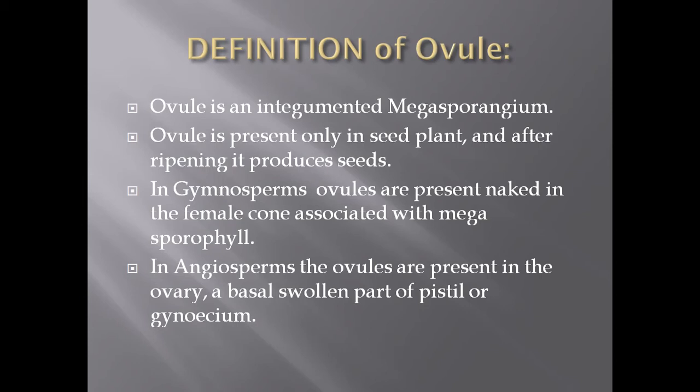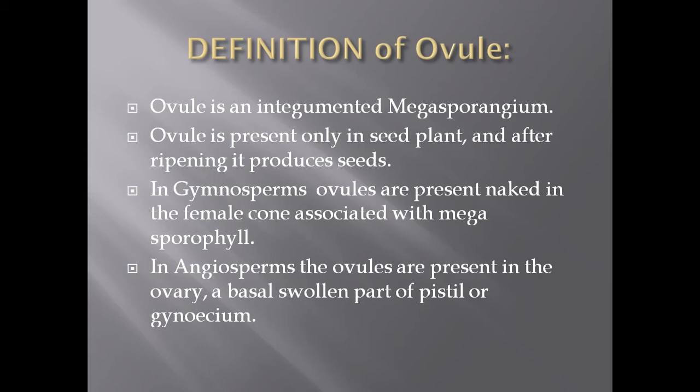But in the angiospermic plants, these ovules are present in a special female reproductive structure that is called pistil, and the pistil has three parts. The basal part is swollen, which is called the ovary, and in continuation with that is a style, and at the tip of the style is the receptive organ that is called stigma.